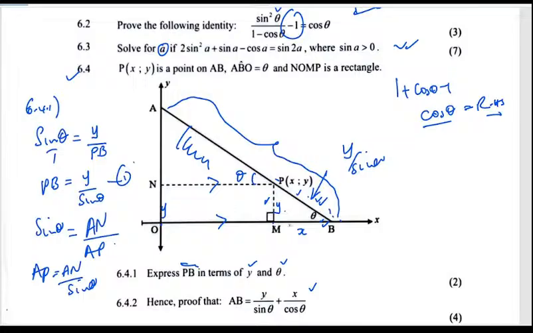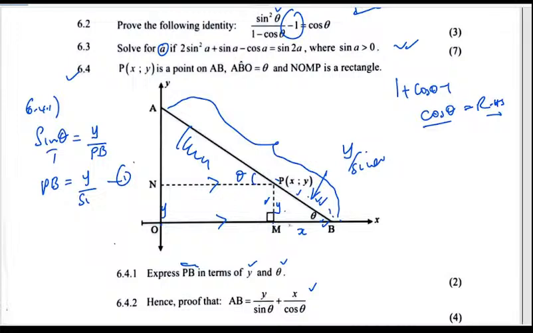But the question is focusing on the cos. Why am I using sine again? That sine is not going to help me. Let me use the cos pattern, focusing on ANP. So cos of theta is the adjacent, which is NP, over the hypotenuse, which is AP, meaning that your AP is NP over the cos of theta.